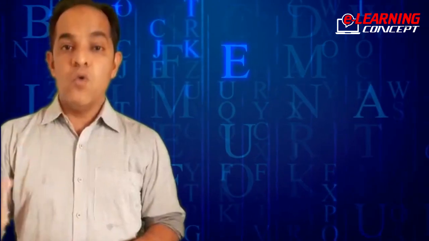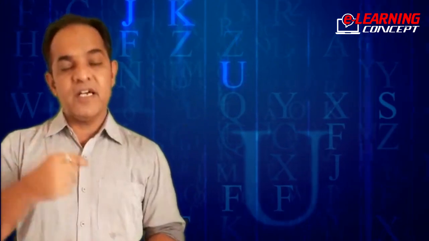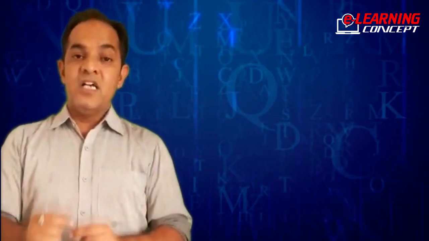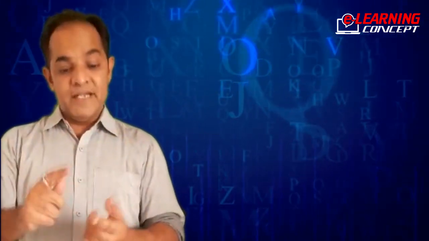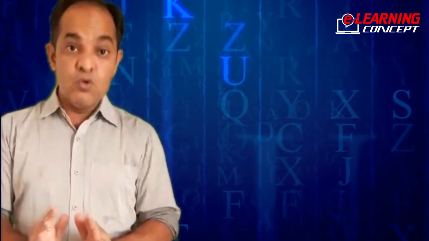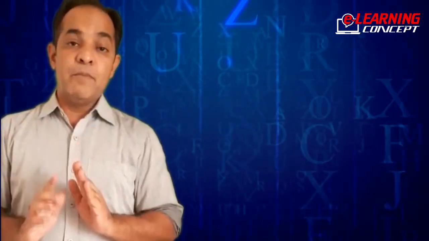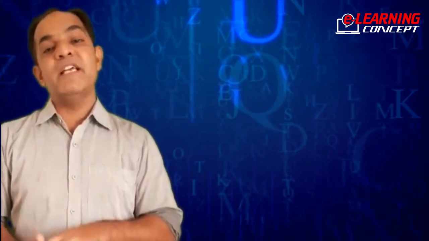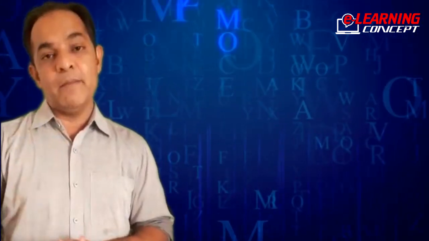And the final rules: if shall or will is given, convert it into would. If can is given, convert it into could. And if may is given, convert it into might. That means if you are converting shall or will to would, can to could, may to might, the verb after it should remain the root verb. So these are the tense rules you just need to understand. Tense rules are very precious because the whole of indirect speech is based on them. So please remember these things, right?